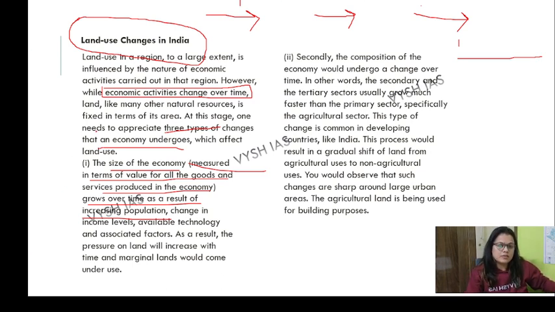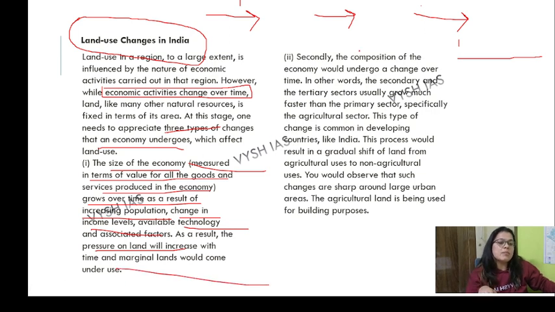So land use changes as economic activities change over time. When economic activities are changing, you need to understand that many natural resources are also affected. So the size of the economy changes. What happens when the size of the economy changes? Income levels rise, and pressure on land will increase.